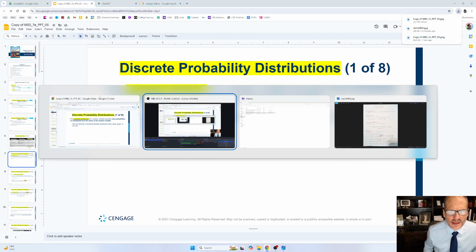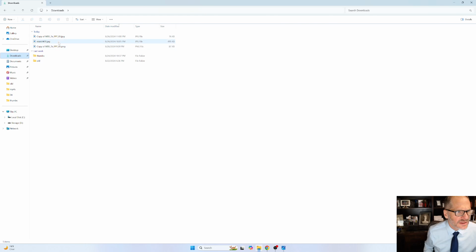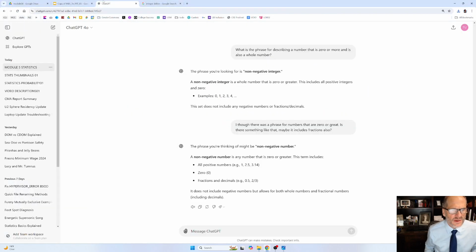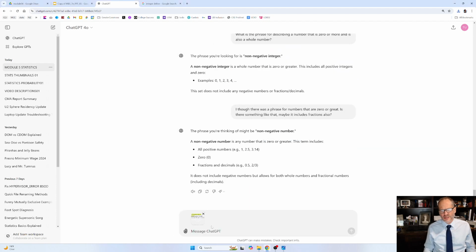Just check it out. I come over here to my downloads, and in downloads, I downloaded this one as JPEG. Previously, I downloaded as PNG. PNG was like 11 kilobytes bigger than JPEG, so JPEG was a smaller file size. I'm not sure if it's always that way, but interesting to look at. And I'm going to grab this file here, and drag it to ChatGPT and drop it there.